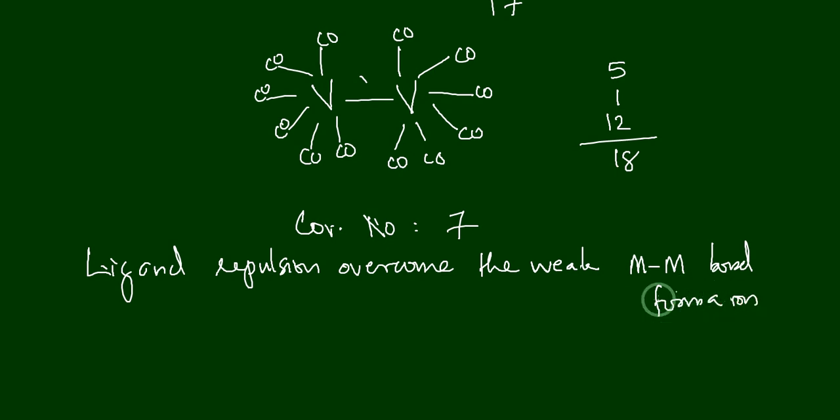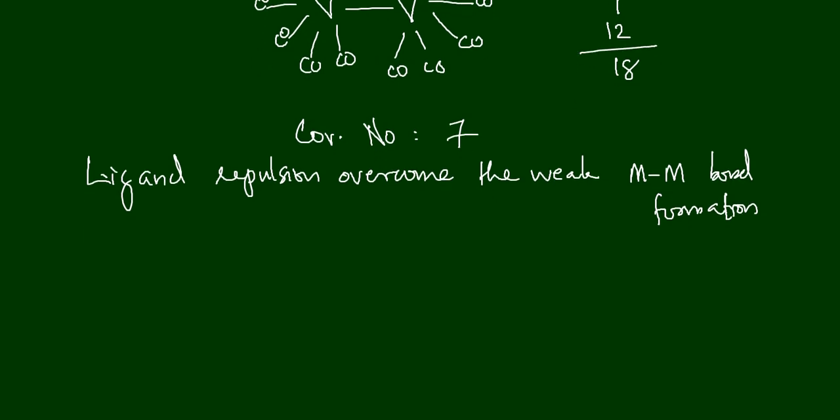That is why it is not giving the polynuclear carbonyl complex.